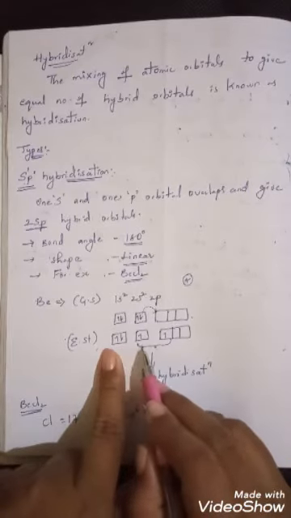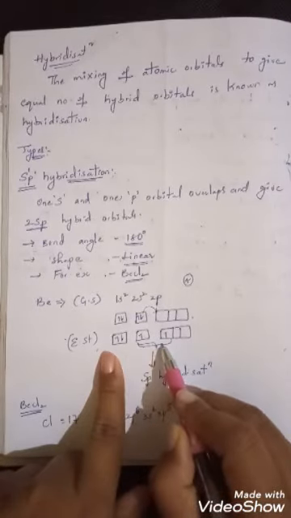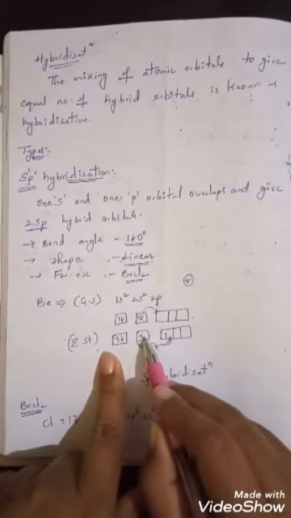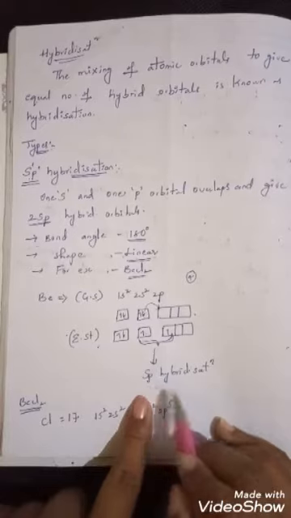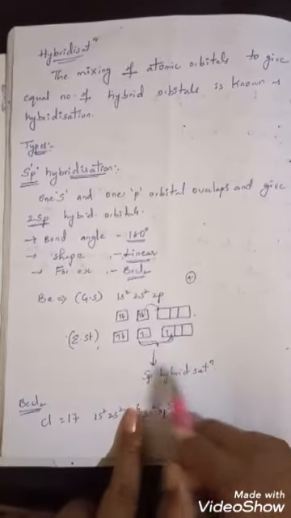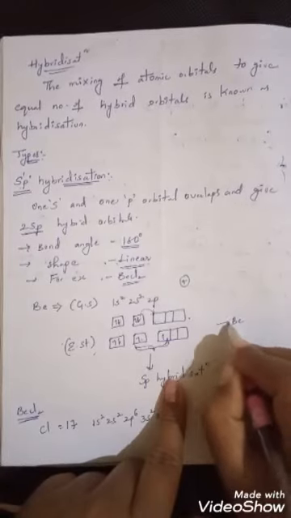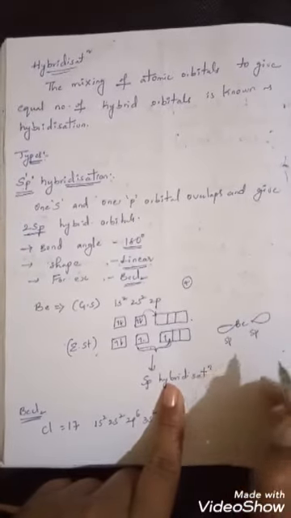This 2s orbital and one 2p orbital mix to give sp hybridization. With this, around beryllium we can see the presence of two sp hybrid orbitals.